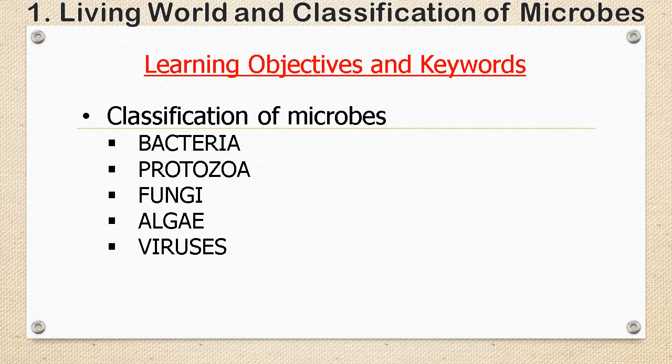In the previous module, we saw classification of the entire living world and found that there is tremendous variety in living things. But in this module, we will study classification of microbes. Micro means very small, and microorganisms means very small organisms which cannot be seen with the naked eye. Students, did you know that among all living organisms, microorganisms are largest in number?